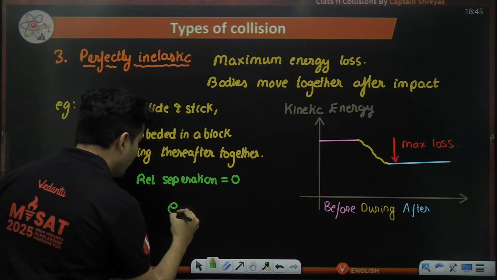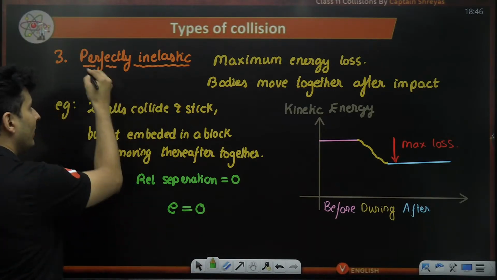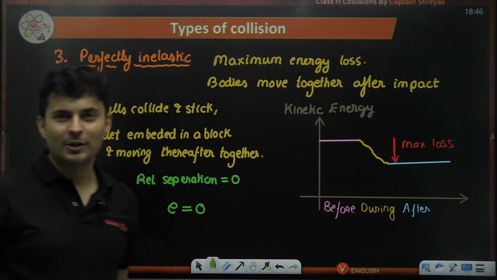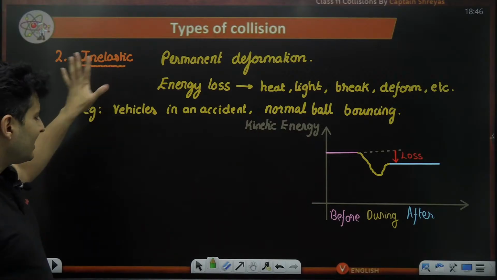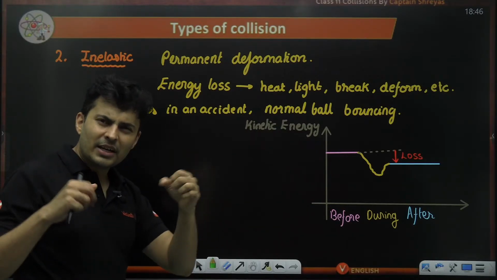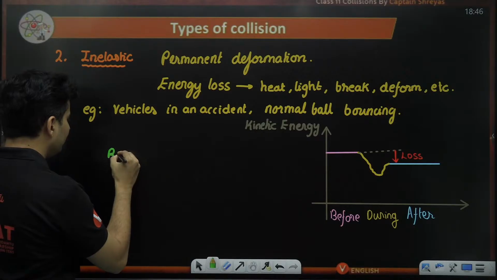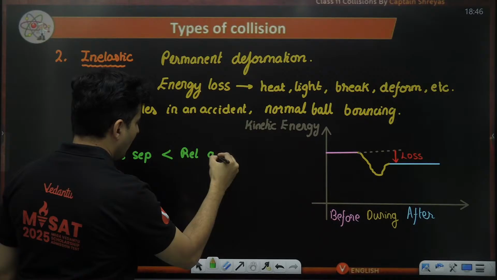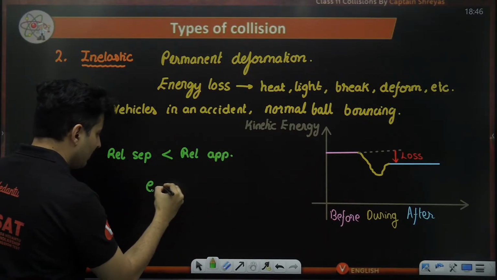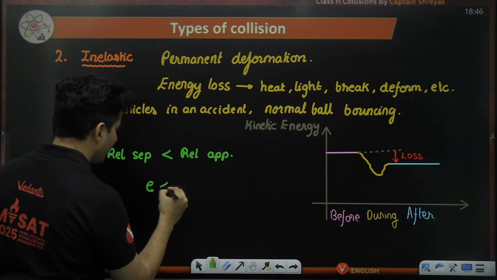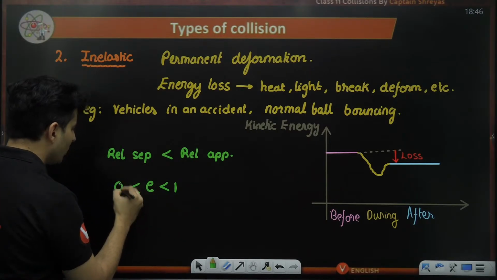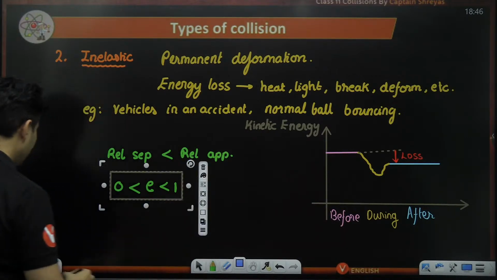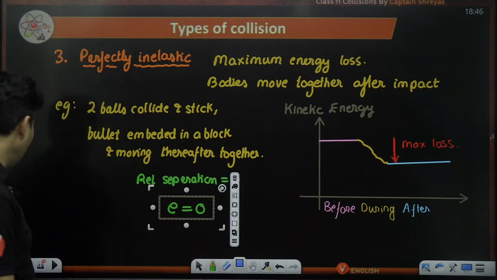Is that right? So the value of E will definitely be 0 for a perfectly inelastic collision, because they stick and move together with maximum energy loss. But if you talk about just an inelastic collision, there is some loss, so separation will be less. Relative separation is less than relative approach. That is the reason why the value of E will be less than 1, but more than 0. Okay, keep this in mind. Here the value of E will be perfectly 0.